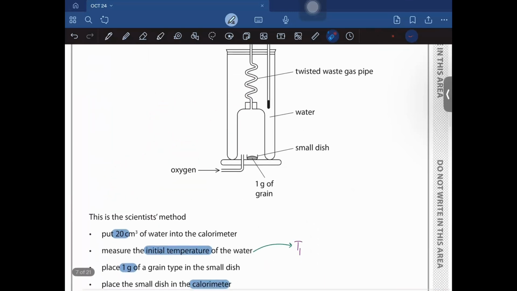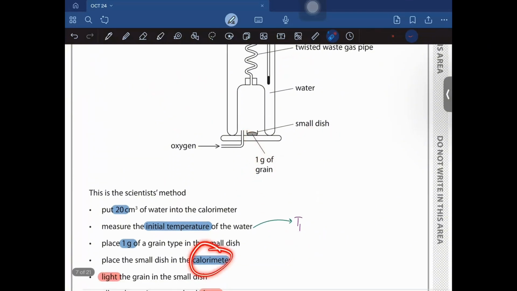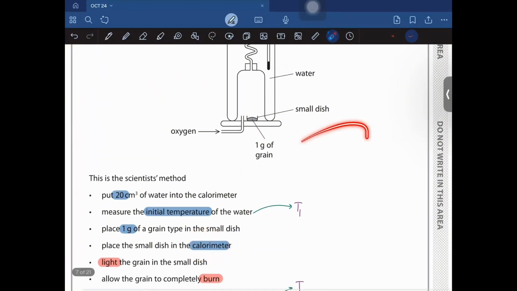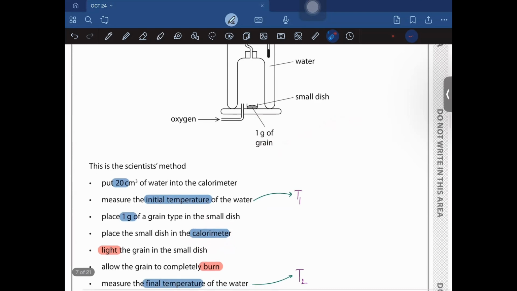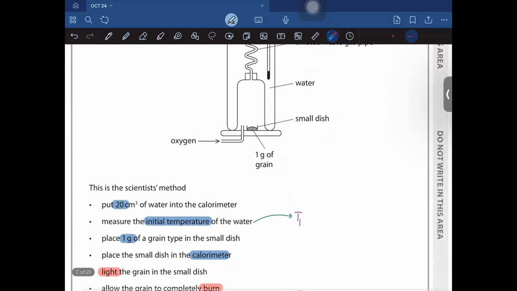Measure the initial temperature, and that is going to be your T1, using the thermometer, obviously. There's 1 gram of a grain type in a small dish over here. So basically you put a grain sample over here, and the mass of it is obviously going to be 1 gram. Now place the small dish in the calorimeter. Okay, you then place it in the calorimeter. Light the grain in that small dish. So basically you're going to light it up, right? You're going to catch it.